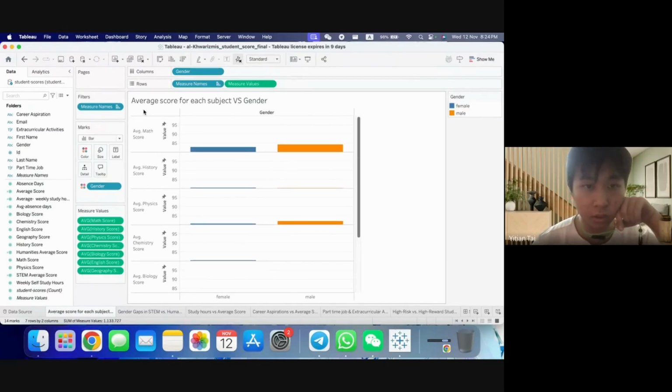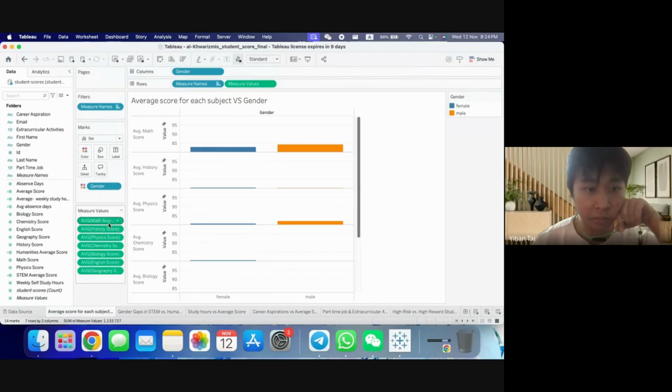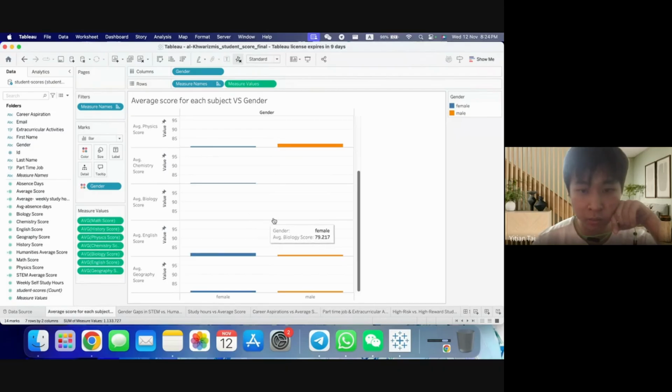This table shows the average score for each subject versus the gender. Here you can see that we use the average of each subject score and show it by gender. So this is the average score for each subject versus the gender.